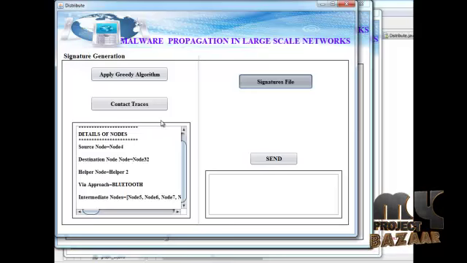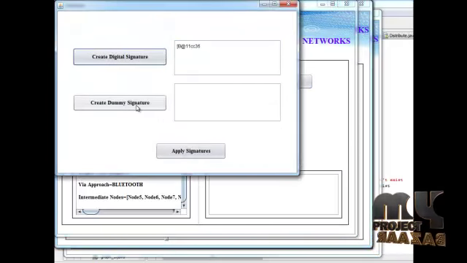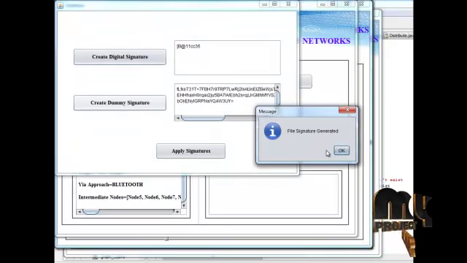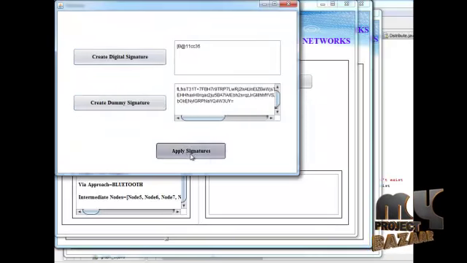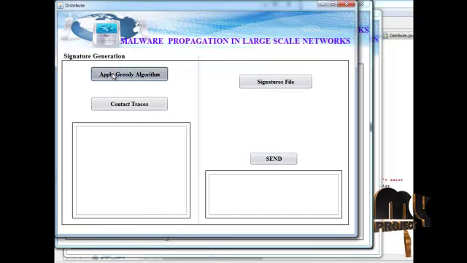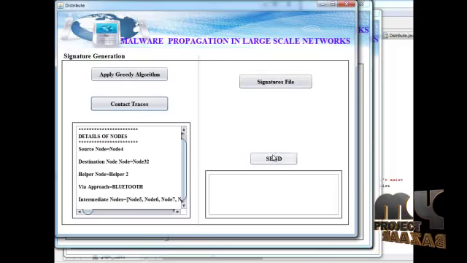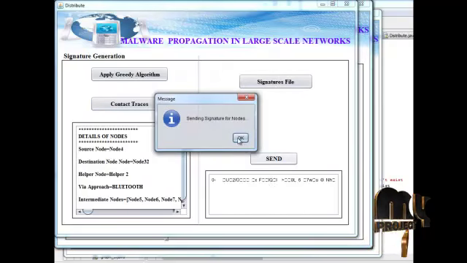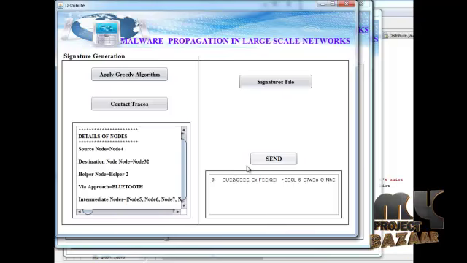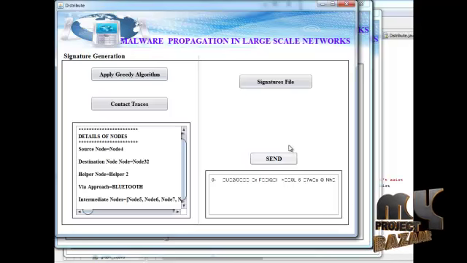The signature file is created, file signature also created. Create dummy signature. This is a dummy signature. Then apply. We apply the signature also. So in this way we have to securely transmit our data into the large network.